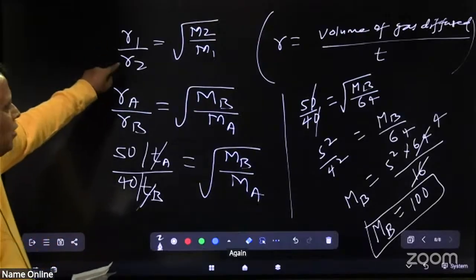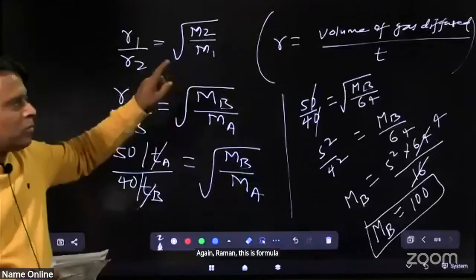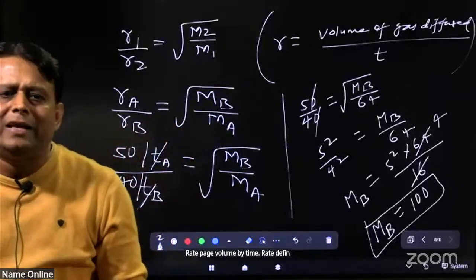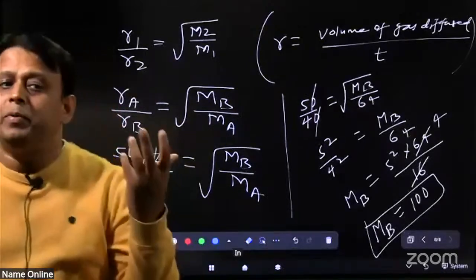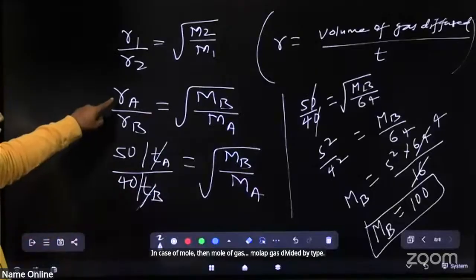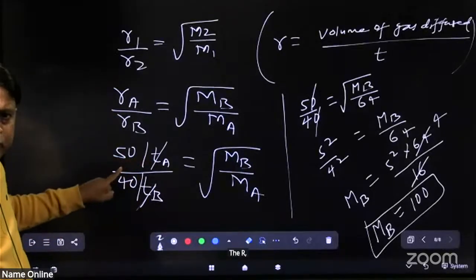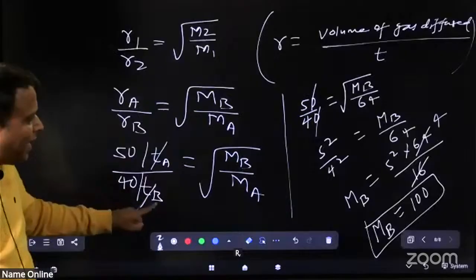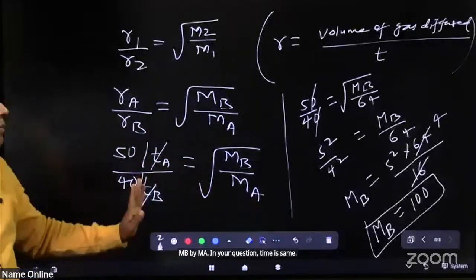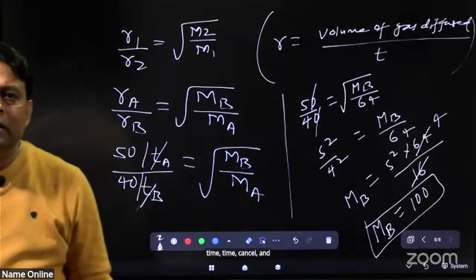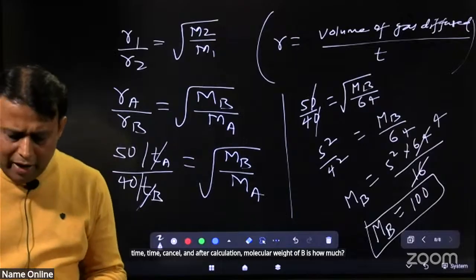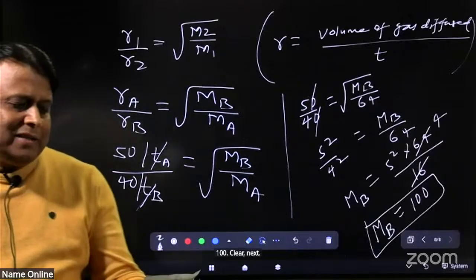Again, this is the formula of Graham's law. Rate is volume by time. Rate of diffusion is volume of gas diffused by time. In case of moles, it is moles of gas diffused by time. So R is volume by time, R for B is root MB by MA. In your question, time is the same, so time cancels, and after calculation the molecular weight of B is 100. Clear? Next. Very simple.